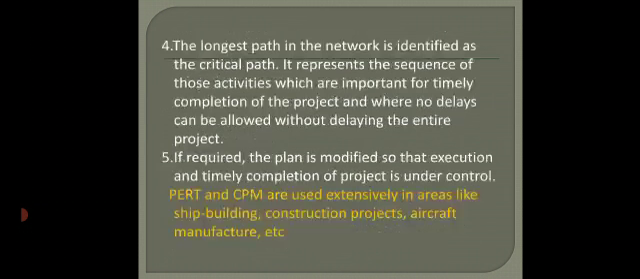Now after laying down the time, the longest path in the network is identified as the critical path. After all activities, they will identify one or two activities that are very crucial, meaning activities which are very difficult. If that activity doesn't get completed, all other activities will also harm your entire time for the project. If required, the path is modified so that execution and timely completion of the project is under control.